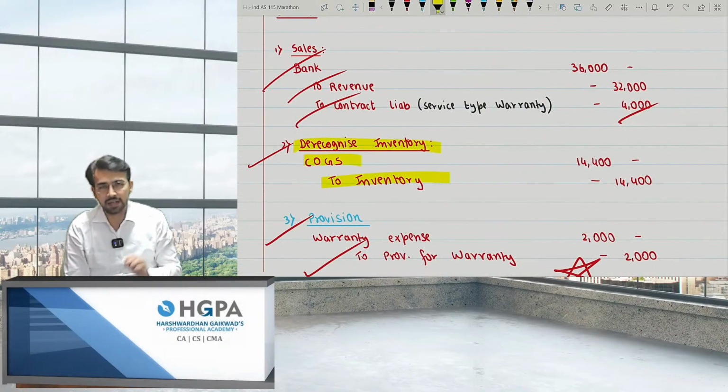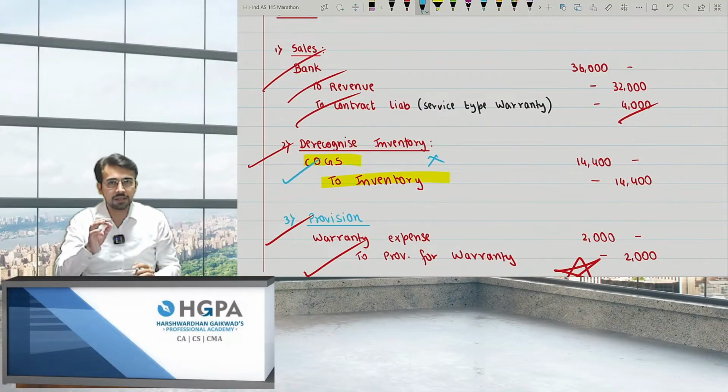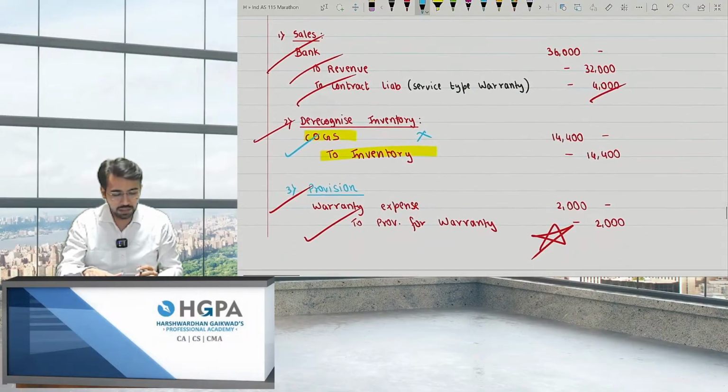This is the derecognized entry: Inventory. If you're not making this entry, it is not compulsory, but even if you make it, that is a good thing. The institute will not deduct any marks for you, right?